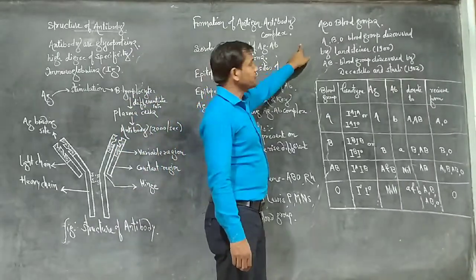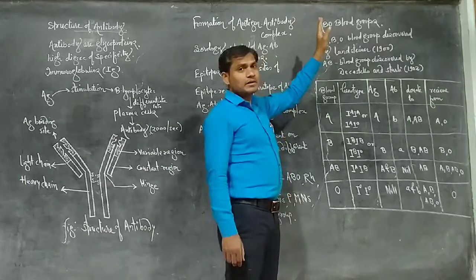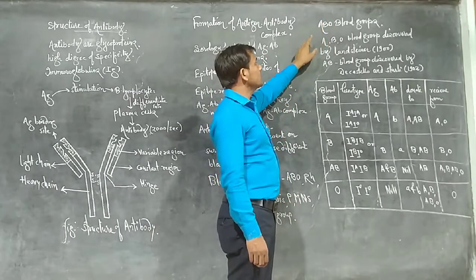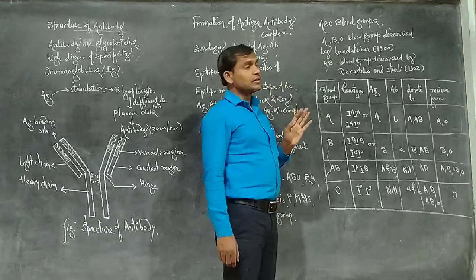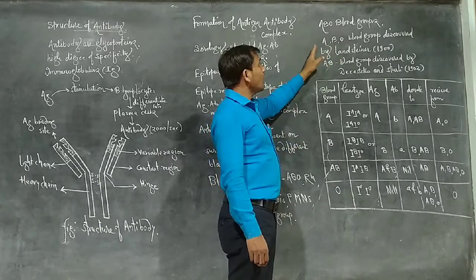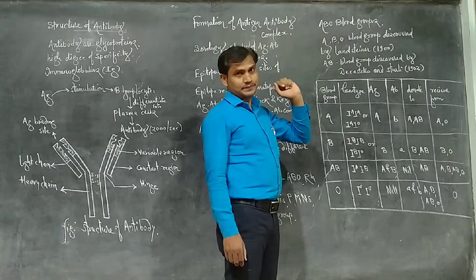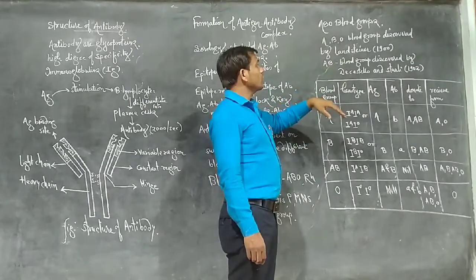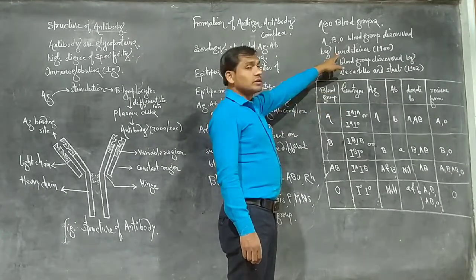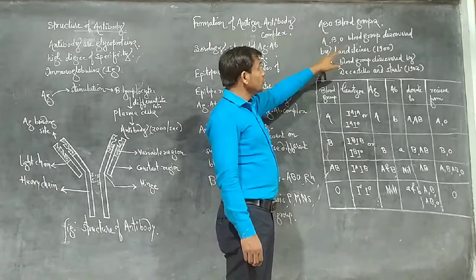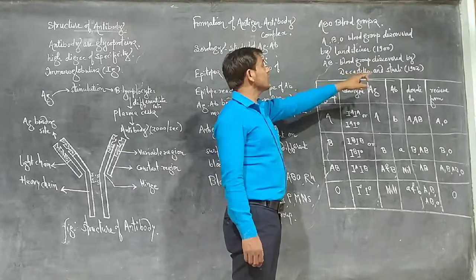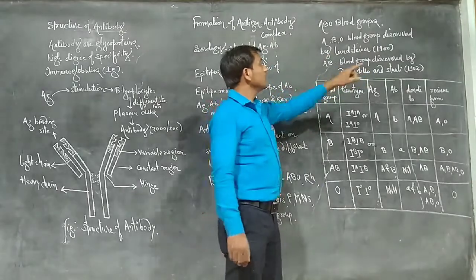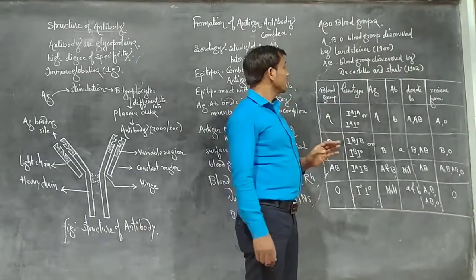ABO blood groups. The most acceptable blood group system is the ABO blood group system. The A, B and O blood groups were discovered by Karl Landsteiner in 1900. Later on, two of his students, Decastello and Sturli, discovered the AB blood group in 1902.